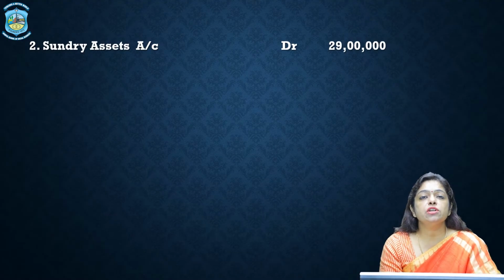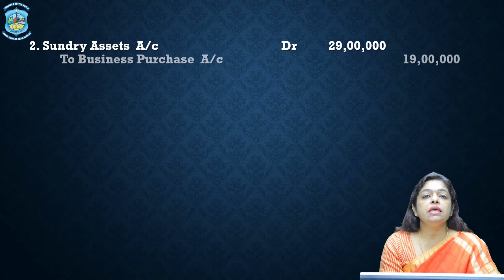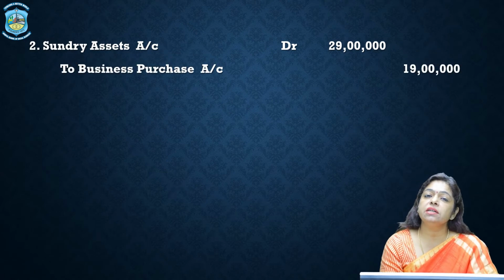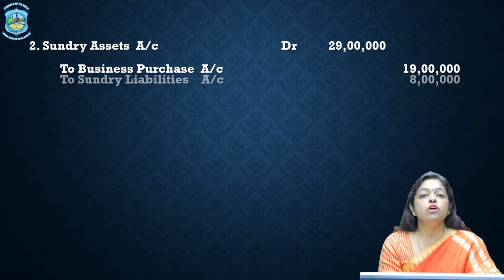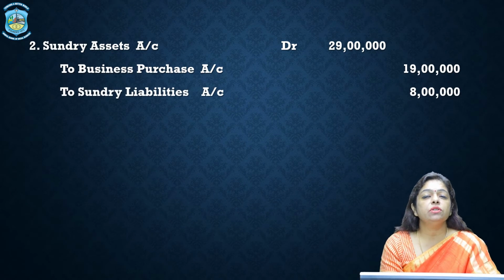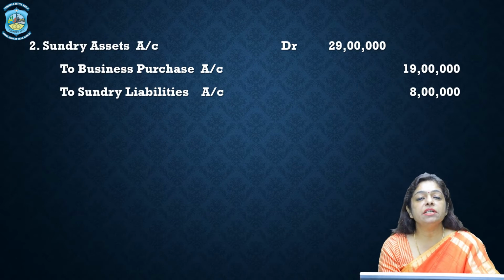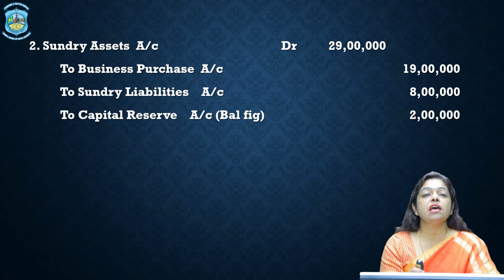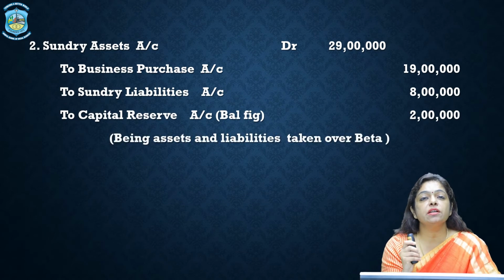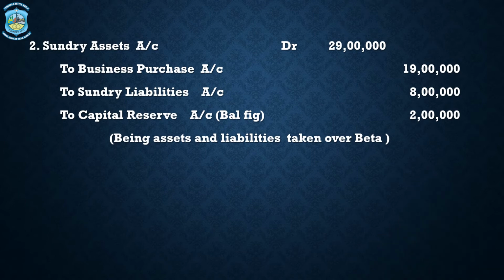So, journal entry number 2 is sundry assets account debit 29 lakhs to the business purchase, that is the 19 lakhs purchase consideration given, to sundry liabilities account, that is 8 lakhs, and therefore the balance comes here in the liability side as capital reserve. So this capital reserve is the balancing figure because assets is more, the debit side is more and the credit side is less, and the balancing figure amount is 2 lakhs. The balancing figure is 2 lakhs and the name is capital reserve.